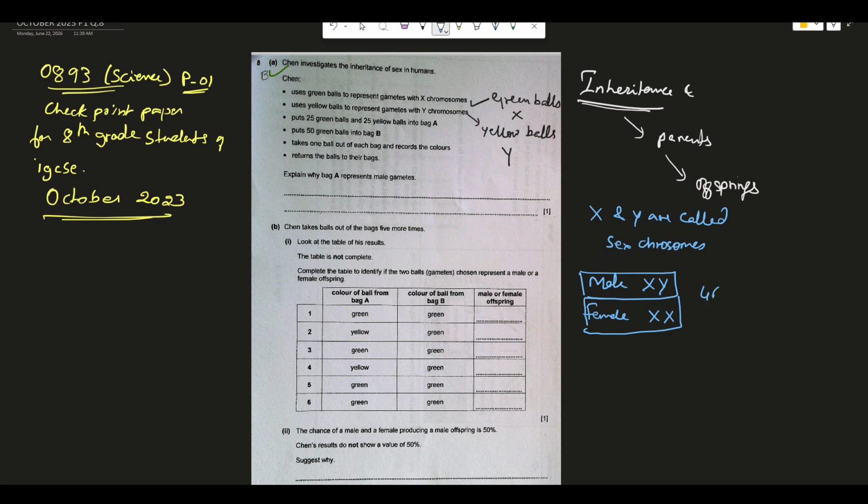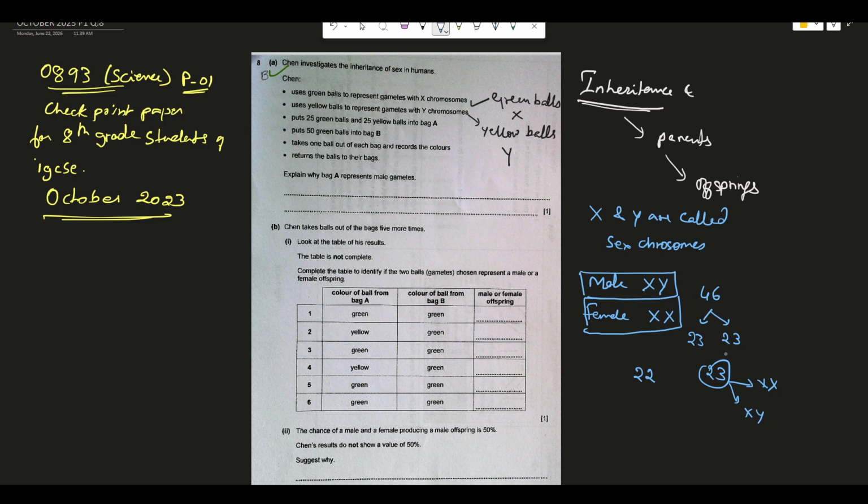There are 46 chromosomes in human beings, in 23 pairs. The 22 pairs are somatic chromosomes, related to growth and so on, and the 23rd pair consists of XX if it is a female and XY if it is a male.